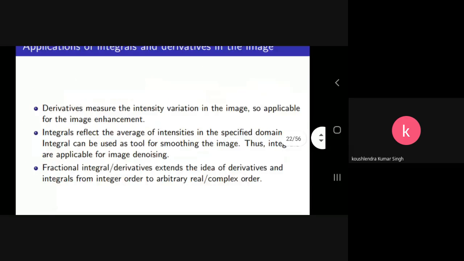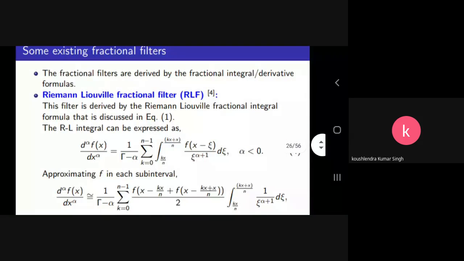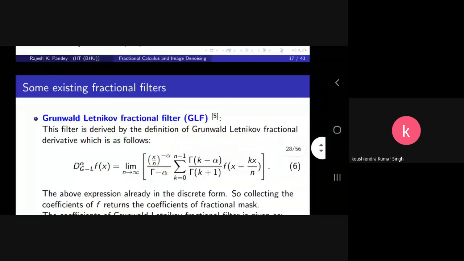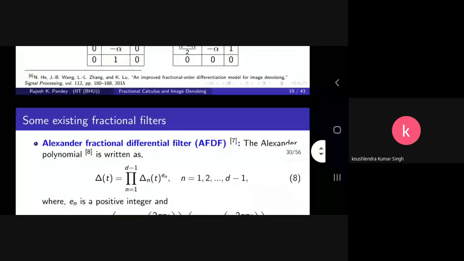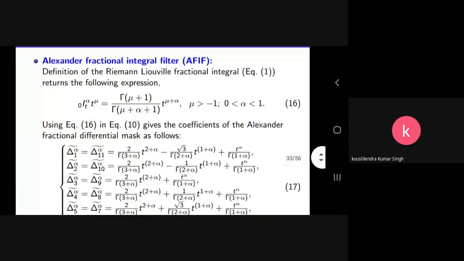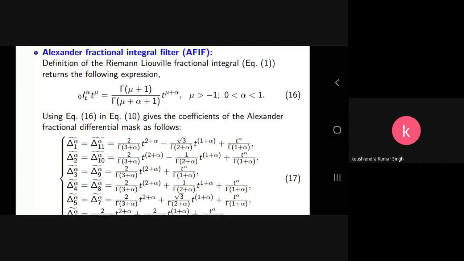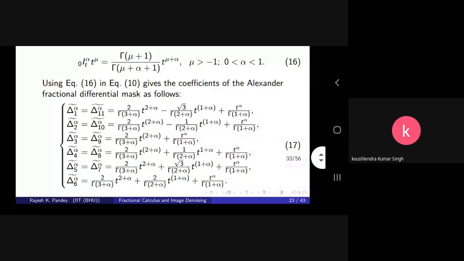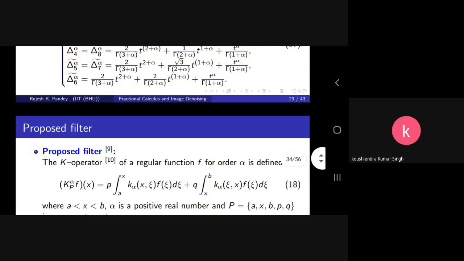And the next one is the Alexander integral mask, because the differential mask we have just done. For the integral mask, we take the alpha order fractional integral of t to the power mu, which is gamma mu plus 1 upon gamma mu plus alpha plus 1 times t to the power mu plus alpha, and the same process is applied over here, and in that way this mask is derived.